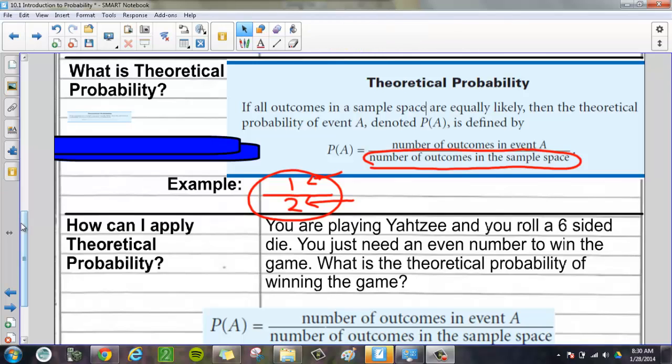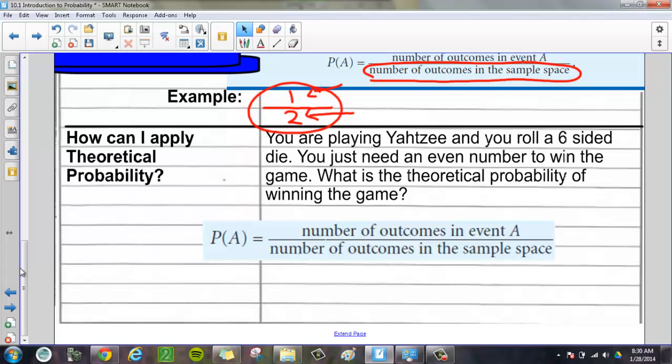Now let's apply it to this problem right down here. So let's say you're playing Yahtzee, and you roll. Yahtzee is a game I'm sure most of you have played once in your life, or you've heard of the game at least. It's a bunch of number cubes, dice in a jar, and you're trying to get certain combinations of dice. You're rolling a 6-sided die. That's all you have left, and you just need an even number to win the game. What is the theoretical probability of winning this game?